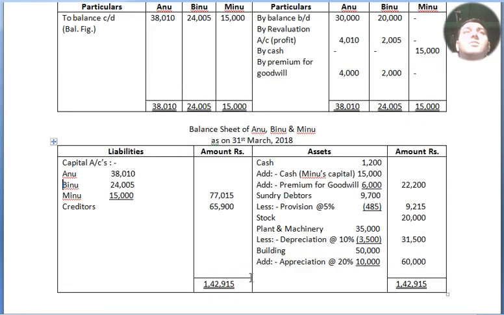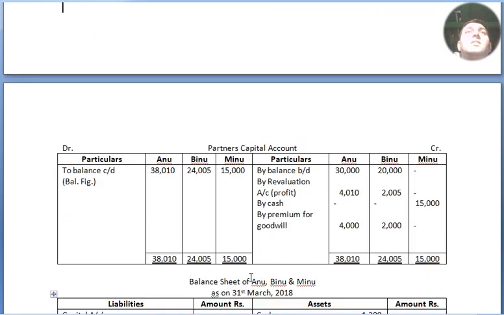This is our partners' capital account. As we are in class 12, the partners' capital account begins with by balance brought down, 30,000 and 20,000. Then by revaluation account, because now it is a profit, 4,010 and 2,005. By cash account, Minu has brought her own capital, that is 15,000 in her column.